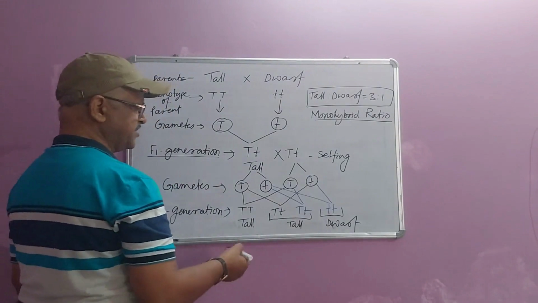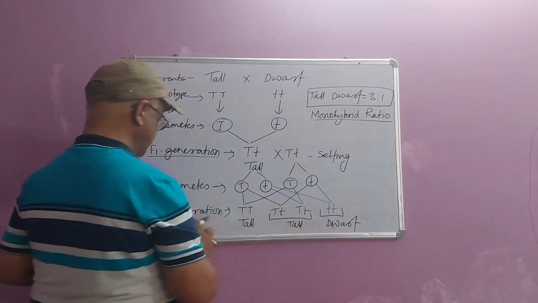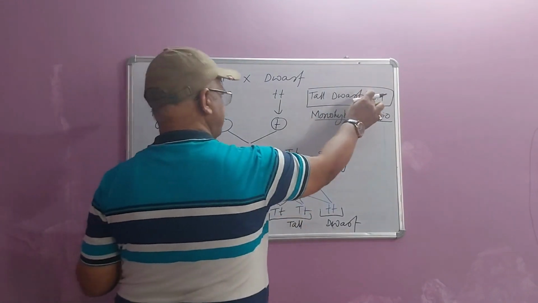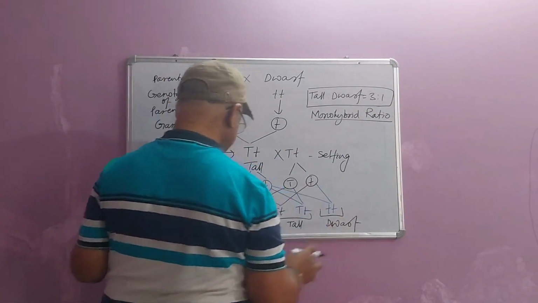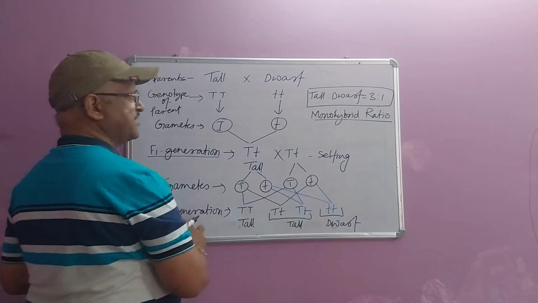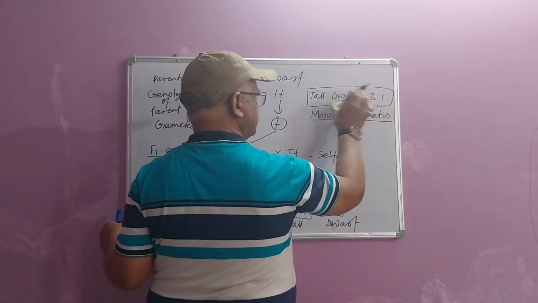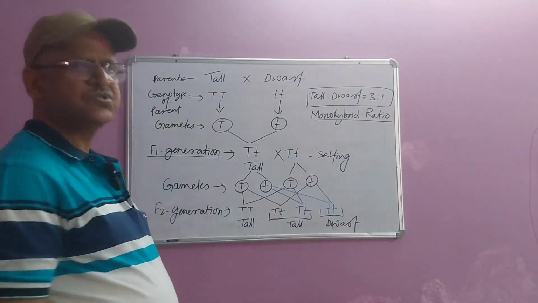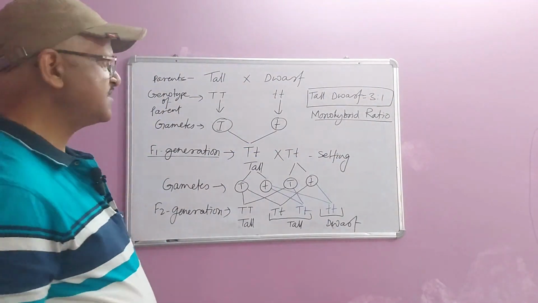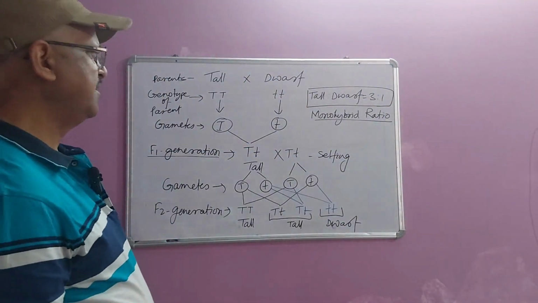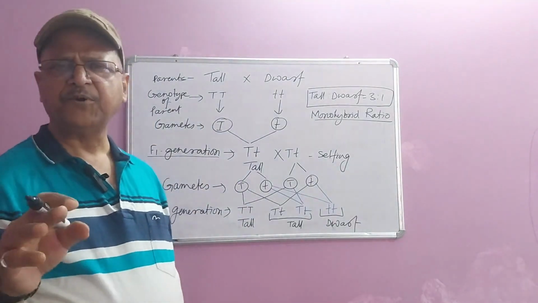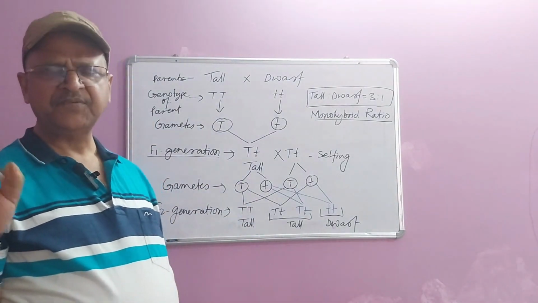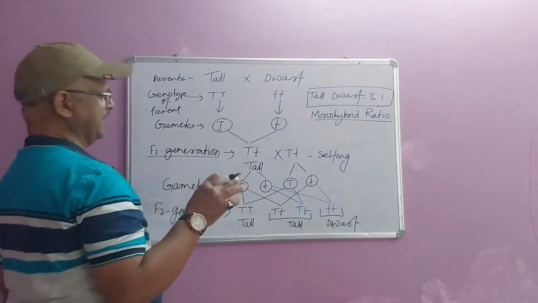The number of individuals which are tall in F2 generation is 3, and compared to that, the number of individuals appearing as dwarf in F2 generation is 1. So the ratio is 3:1. That is termed as monohybrid ratio. It was the first experiment performed by Mendel.